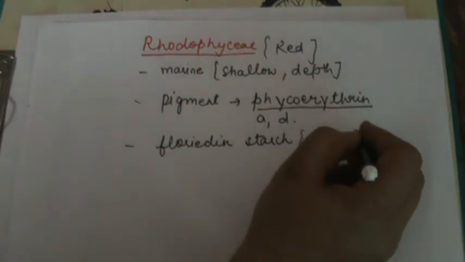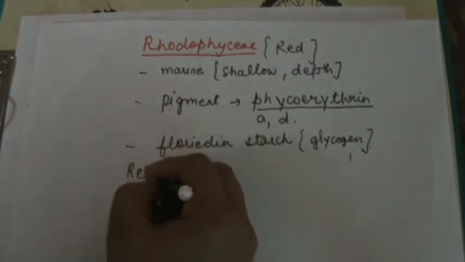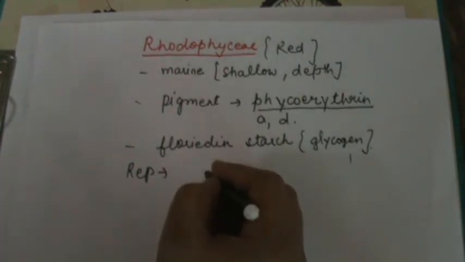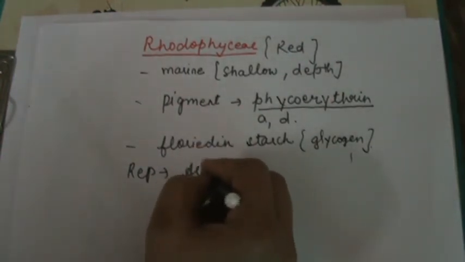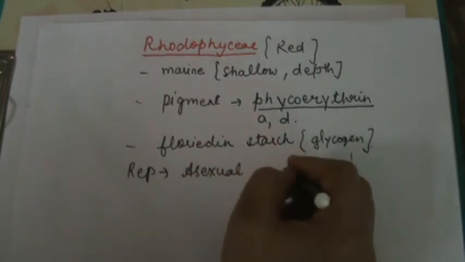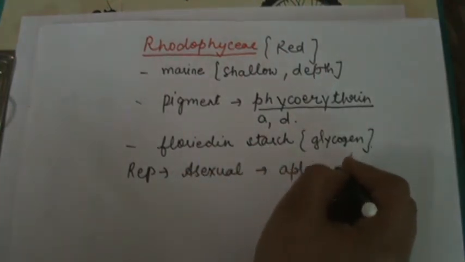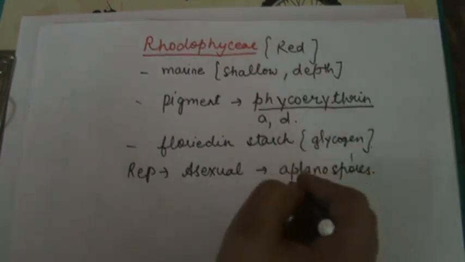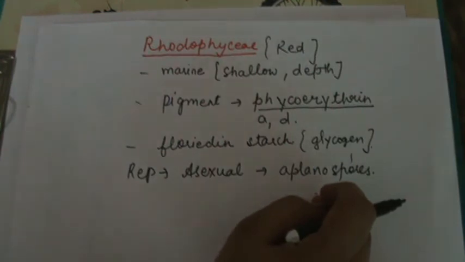Next, students, reproduction. Vegetative propagation is by the method of fragmentation. The asexual method is a little bit different here: it occurs by the formation of aplanospores, not by zoospores. Aplanospores are those spores that do not move from one place to another, means non-motile spores. Sexual reproduction is the same in all the three divisions, by oogamous, anisogamous and isogamous.